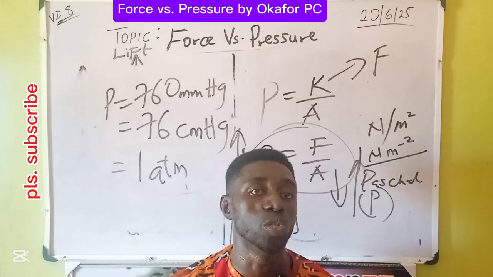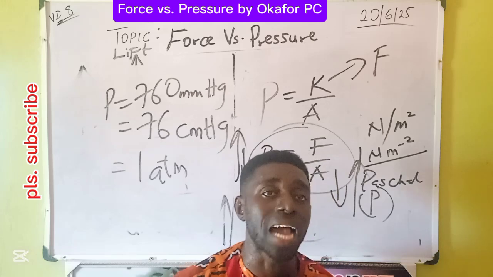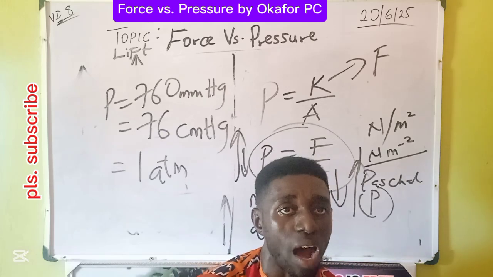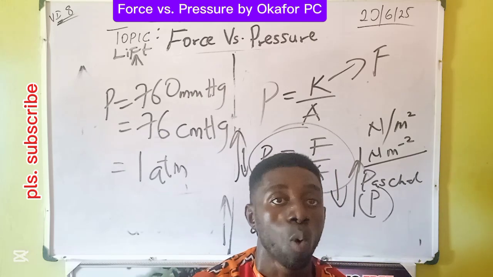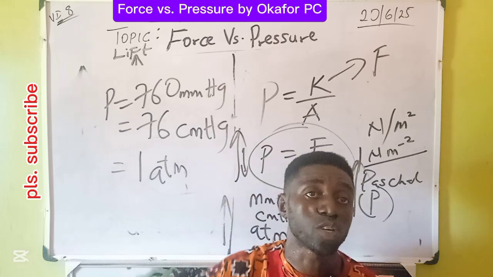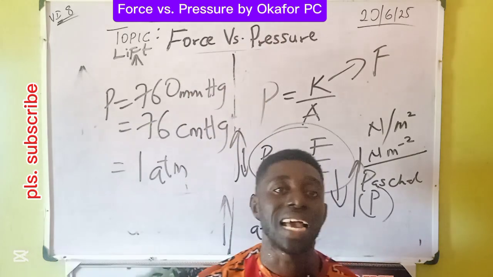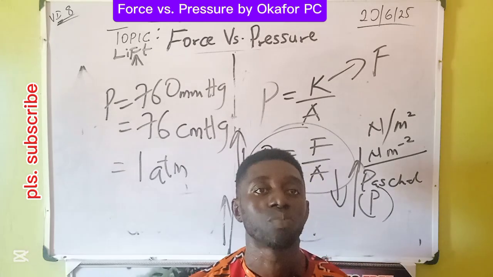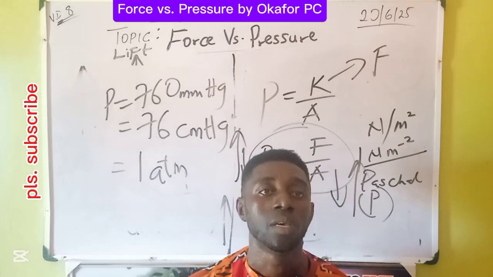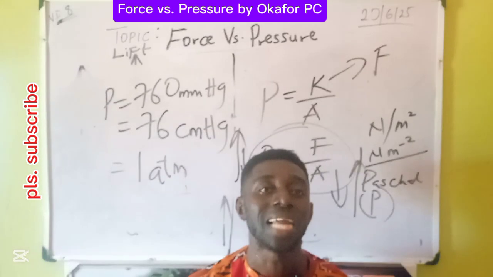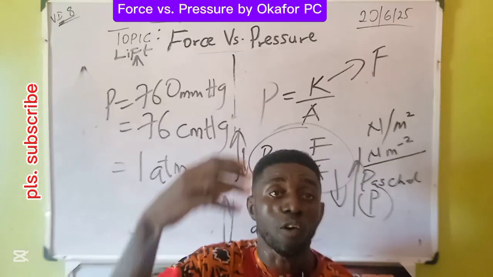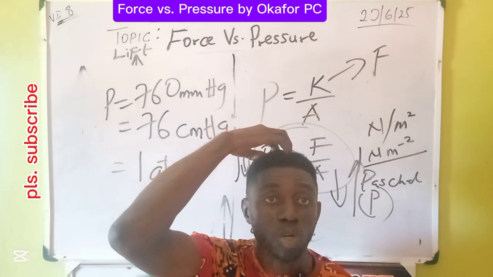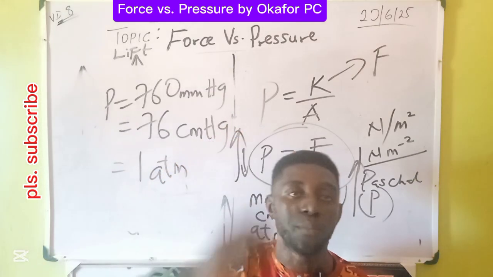The SI unit of force is Newton. When force is applied on a given area of the surface of a body, we call it pressure. And the pressure increases with smaller area. And the SI unit of pressure is Pascal, Newton per meter square, millimeter mercury, centimeter mercury, and atmosphere. The pressure of air, the atmosphere of the Earth, on our head is 760 millimeter mercury.